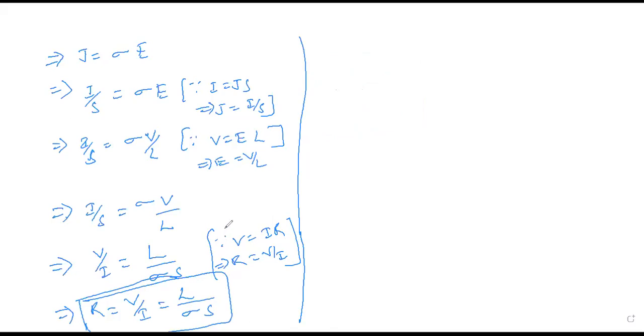Now, fine. When you write this, what is the expression? R is equal to V by I, we are saying. But what is the expression of potential difference? Already we got that: minus integral from B to A of E dot dl. Correct? Integral E dot dl.